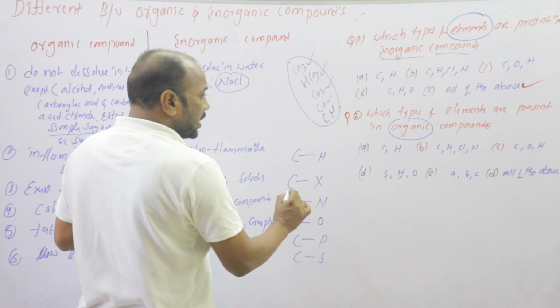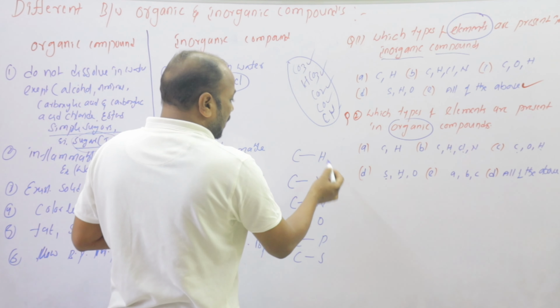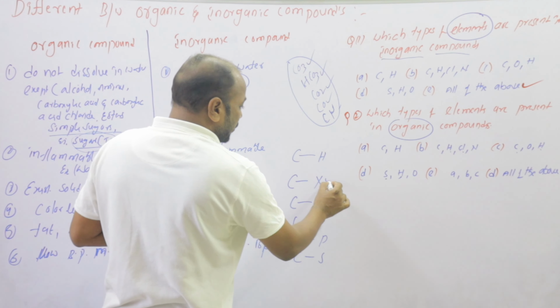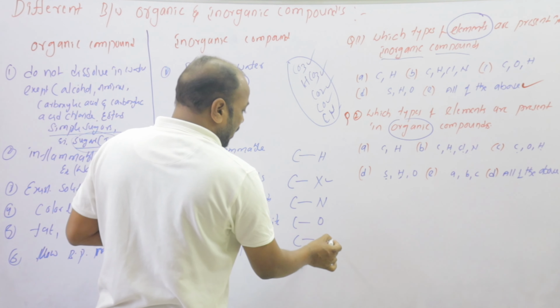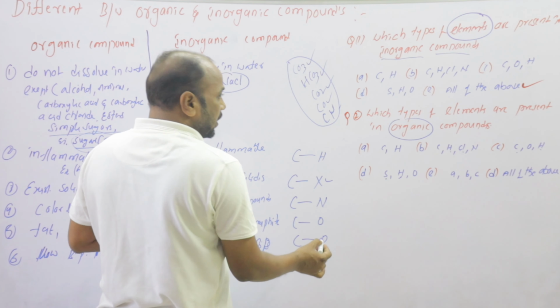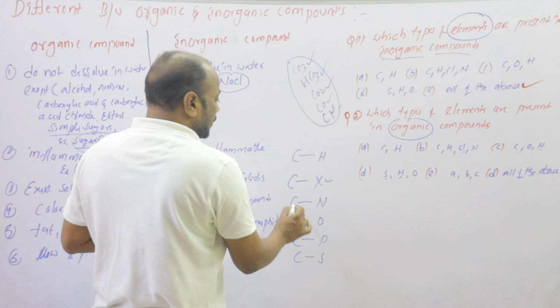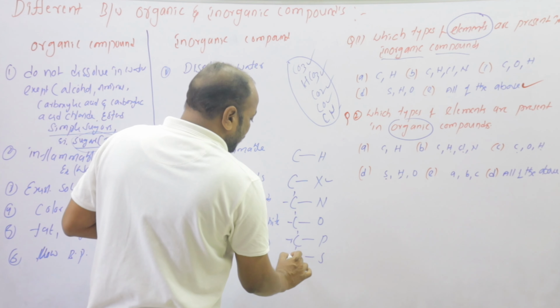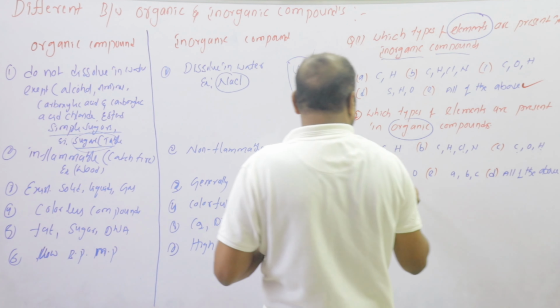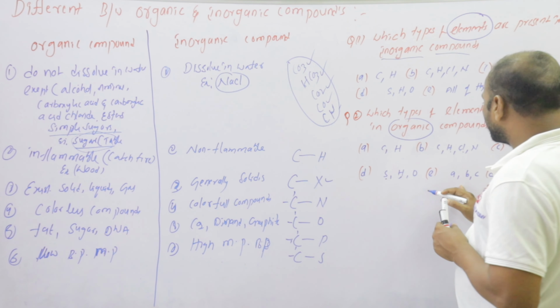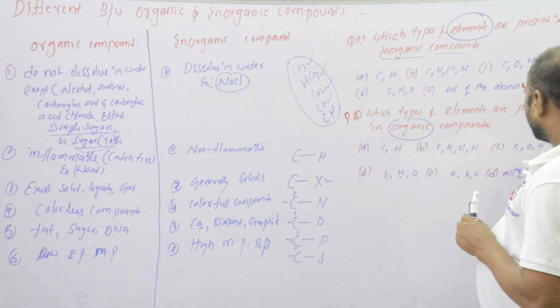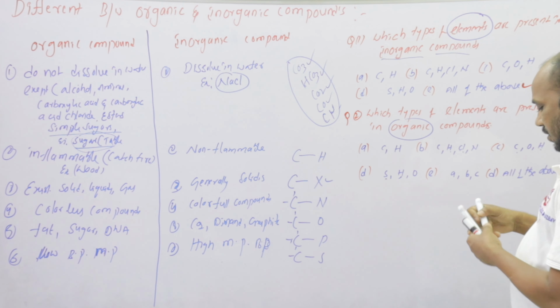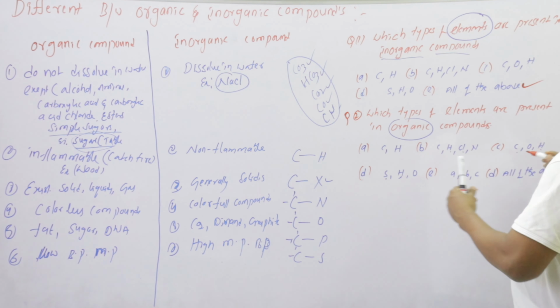If the carbon atom is directly bonded to elements other than these, such as halogens, nitrogen, oxygen, phosphorus and sulfur, they are derivative groups. So in organic compounds sulfur is also present, hydrogen is present, oxygen is present. So the option is D. D is the correct option.